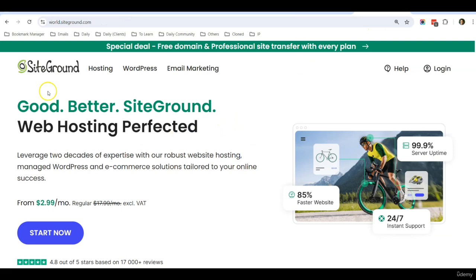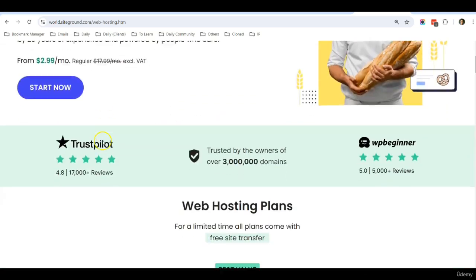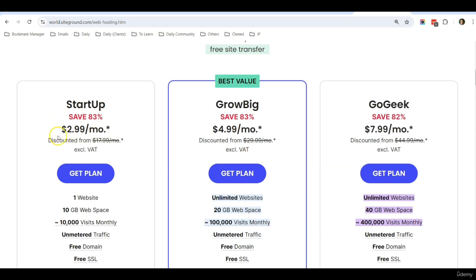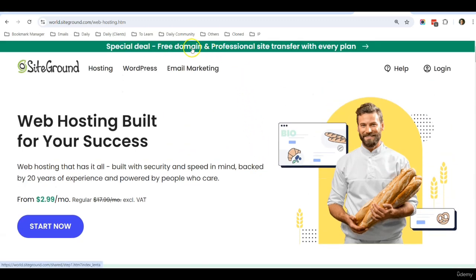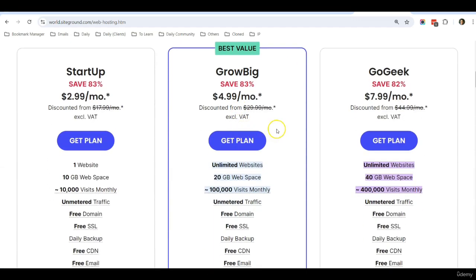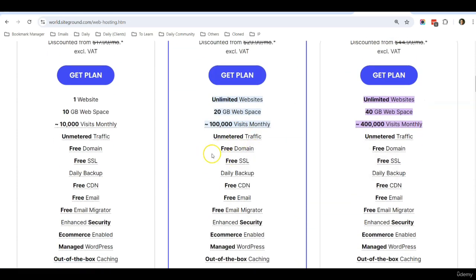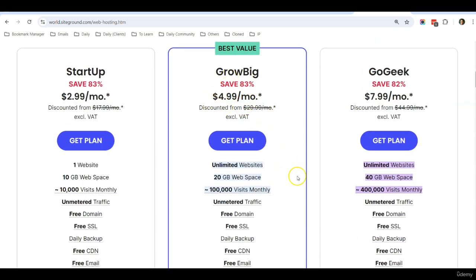But if you do not have the budget, you can consider SiteGround. If you click on SiteGround web hosting and scroll down, you can see that they are currently running a promotion. Therefore, 1 month is only $2.99, but it's for one website. If you go for $4.99 per month, you can get unlimited websites. And currently, they are also giving you a free domain, which means that you do not need to pay additional for the domain name. So you can just get the plan, get a free domain, sign up for 1 year for this promotional fee and get started.